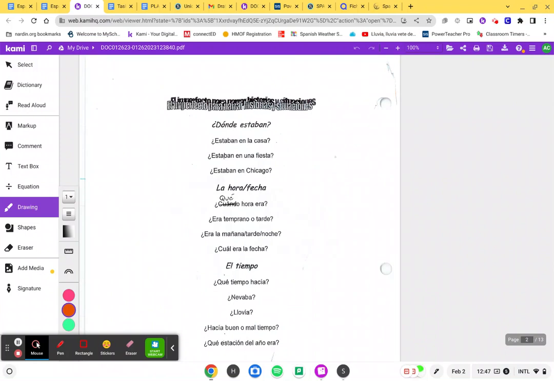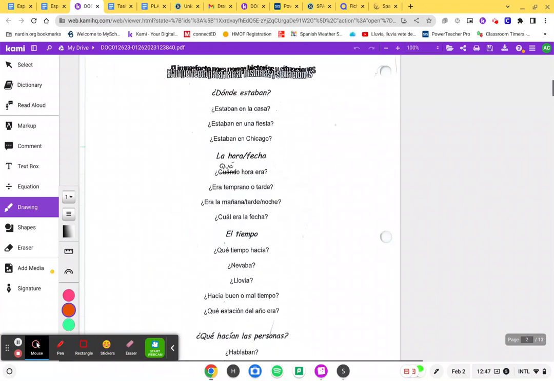When we go to the second page, we're just going to look at some questions, like ¿Dónde estaban? If you want to take some notes along with me, we're saying, where were they? Where were the people? Often when we use the imperfecto, we're talking about narrations in the past. So we could say things like estaban en la casa.